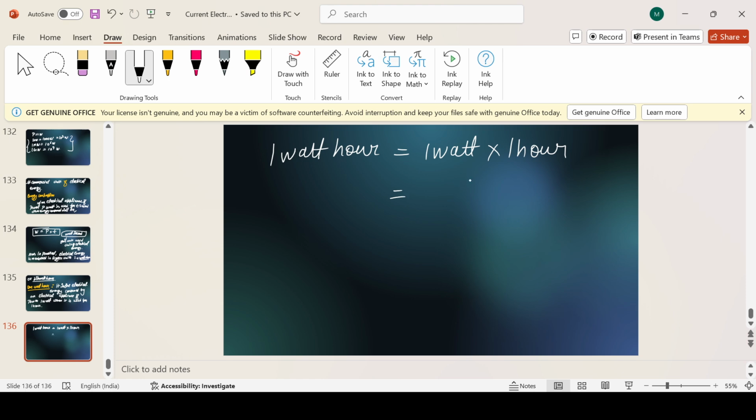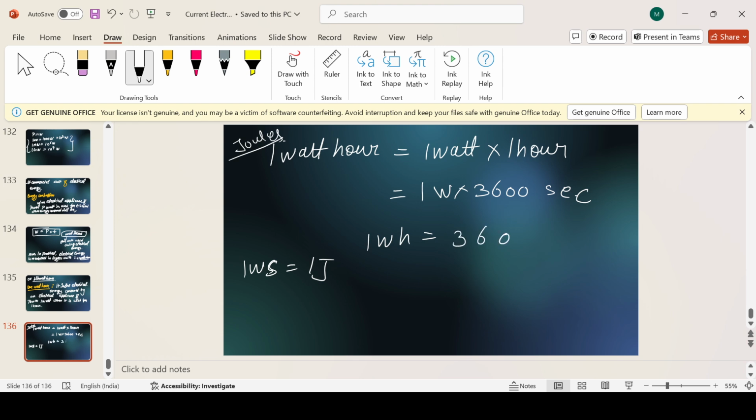Now if you are converting watt hour into joules, it will be 1 watt only, and 1 hour will be converted into 3600 seconds. And watt second is 1 joule. So 1 watt second is equal to 1 joule. So now this 1 watt hour is equal to 3600 joules. Everyone clear?